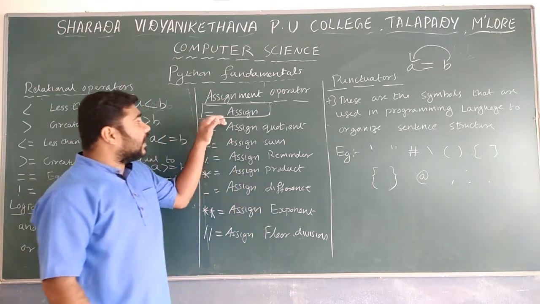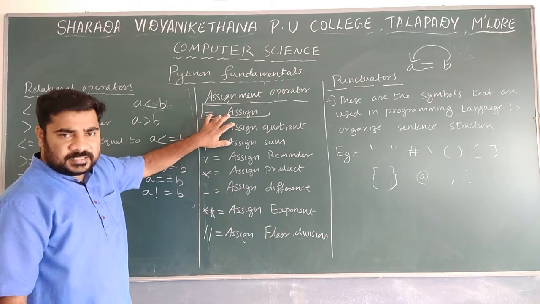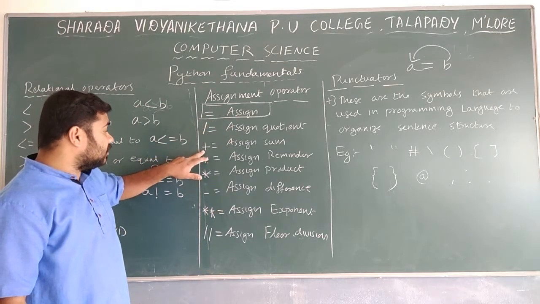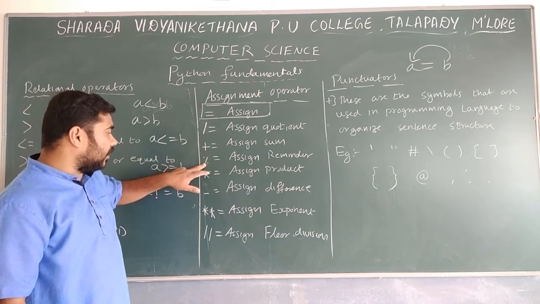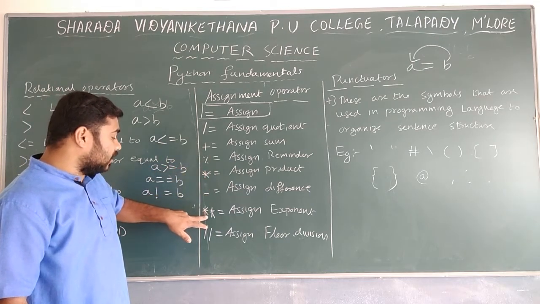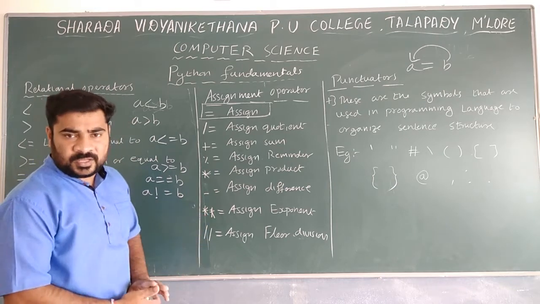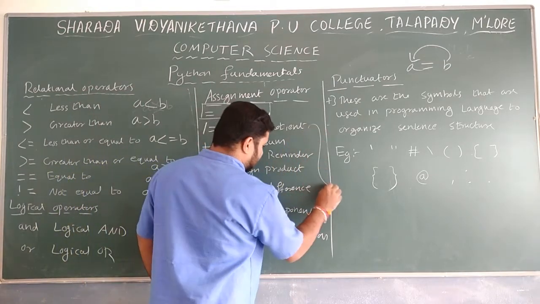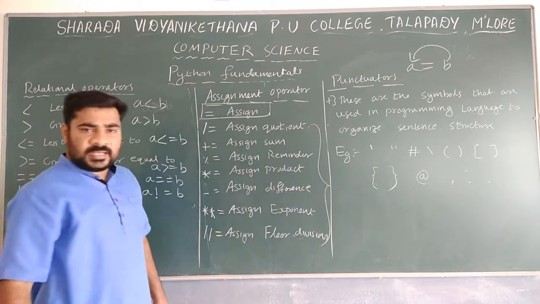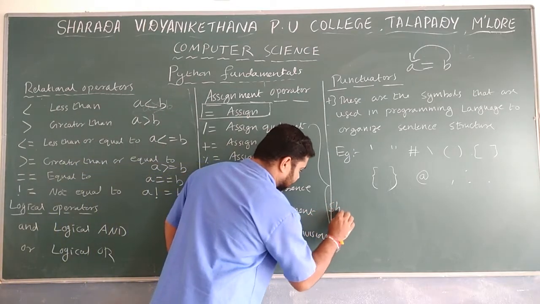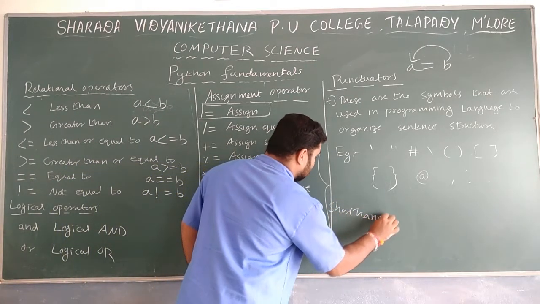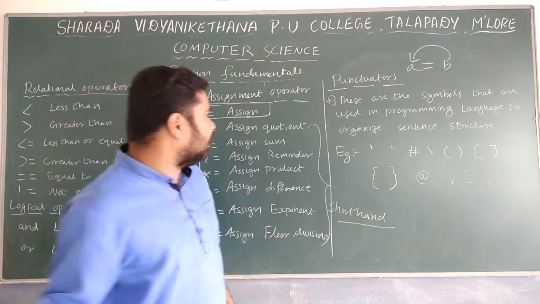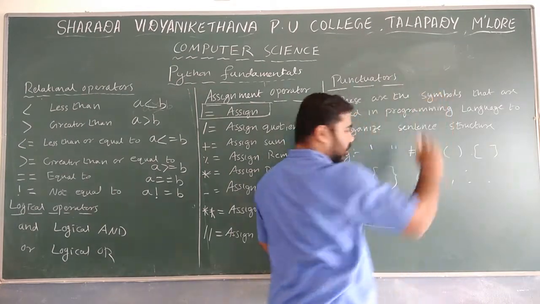Then, if you take the different types of assignment operators, the first one is the assign operator. Then the ones we already discussed in the arithmetic operators: division, sum, product, remainder, subtraction, exponent, and floor division. All these you have to study. These operations are also known as shorthand notations. To understand them, let me explain with a simple operation.